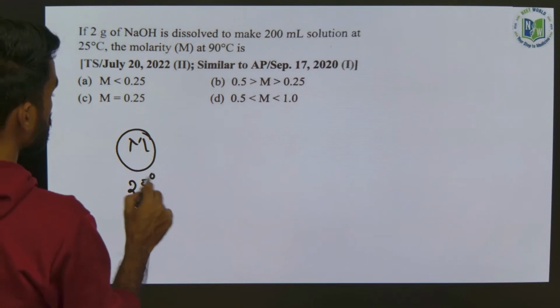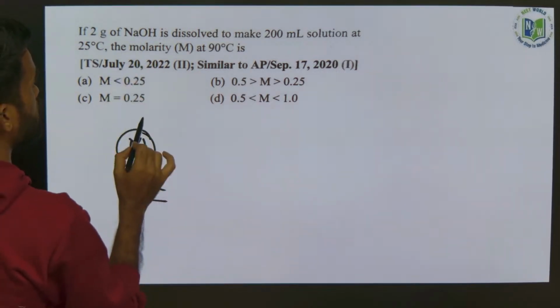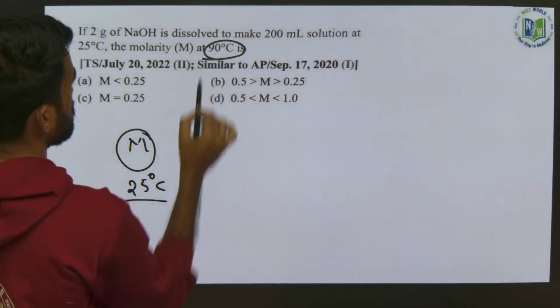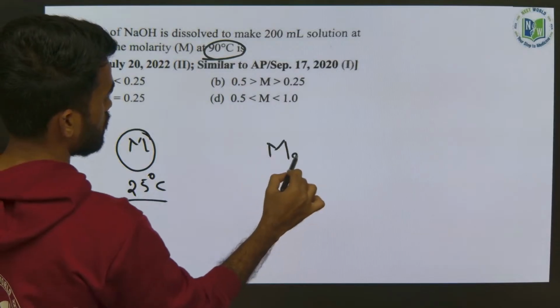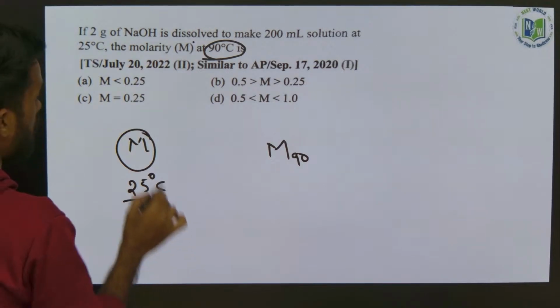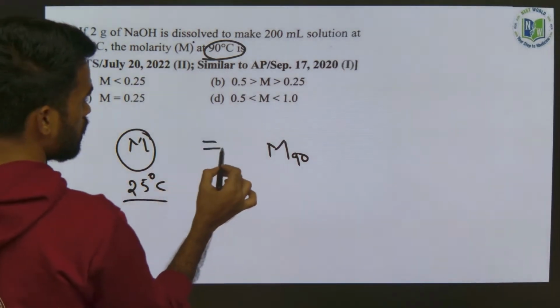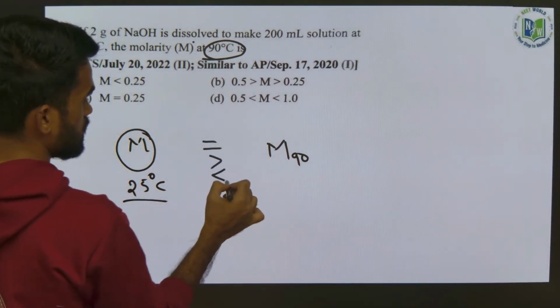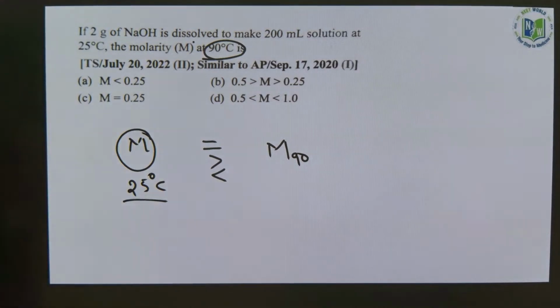Similarly, the same solution is made at 90 degrees having concentration M90. Now they are asking whether M90 and M25 will be equal, or which is more and which is less. Okay, tell me what's your answer?